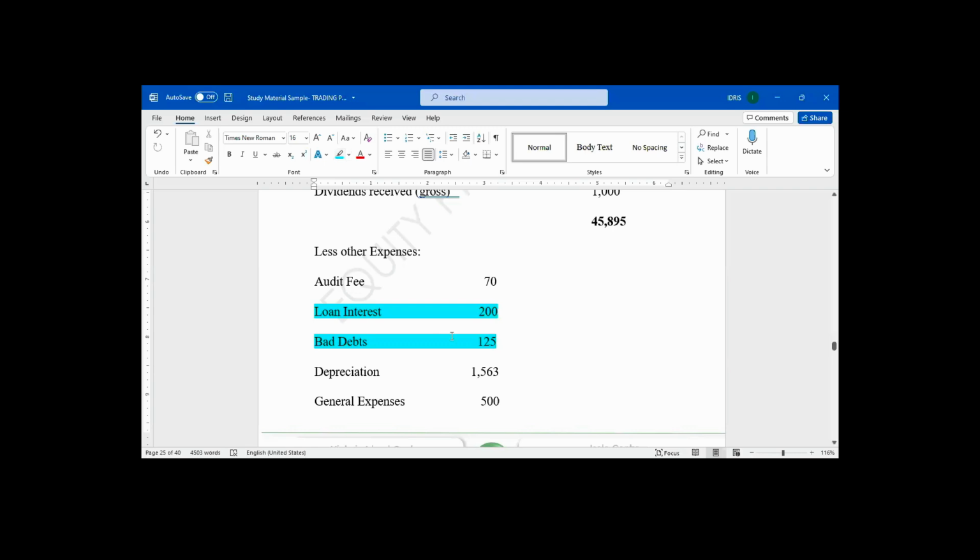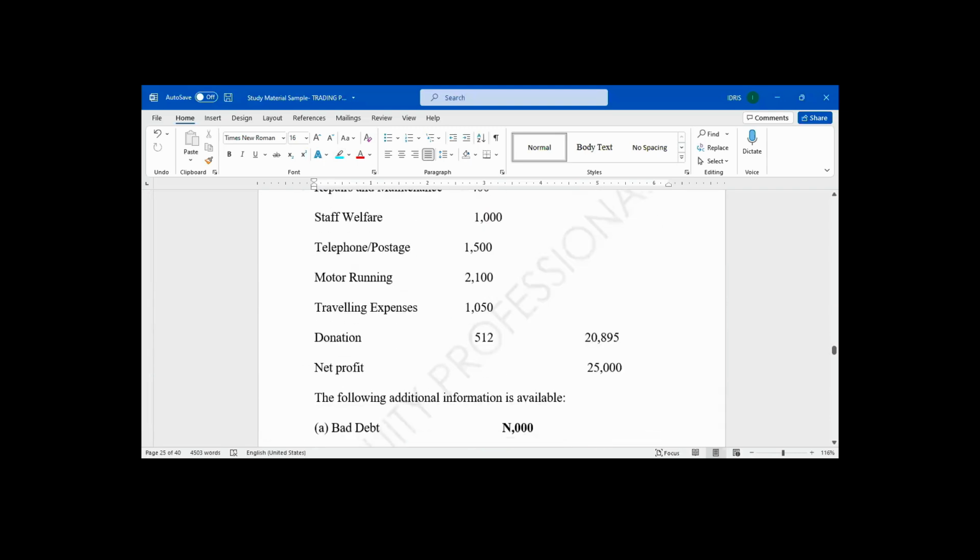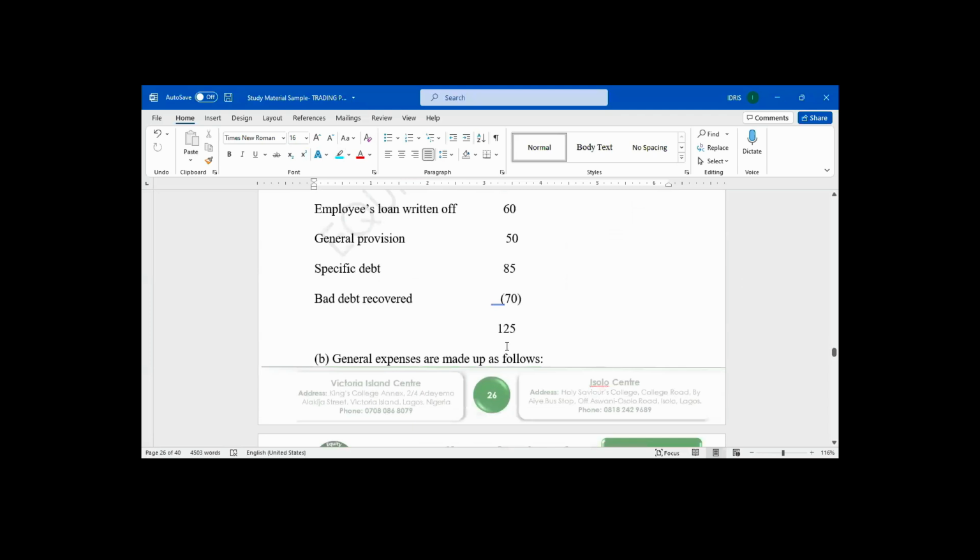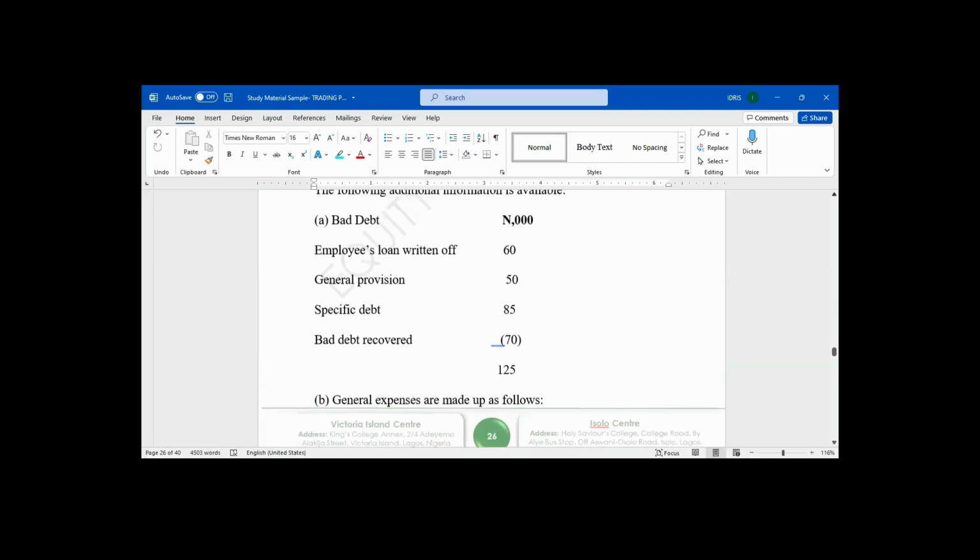But this bad debt of 125,000, we are giving the breakdown in the additional notes. The breakdown was given to us. Let's go to the additional notes. That 125,000, how do they get it? We are giving the breakdown. What is the breakdown?